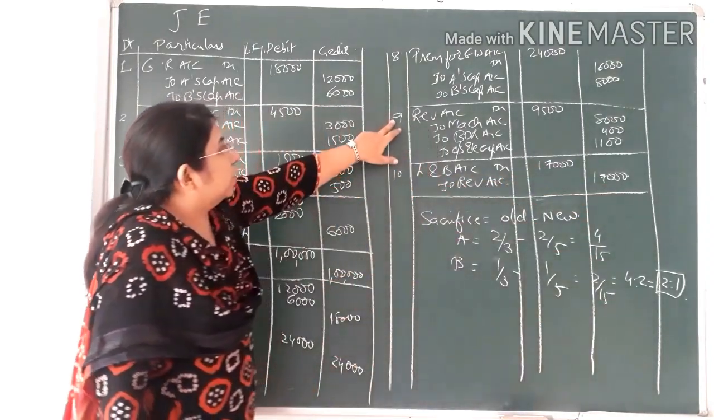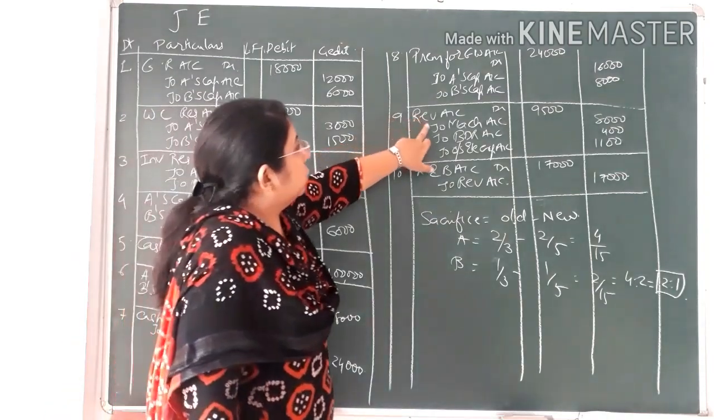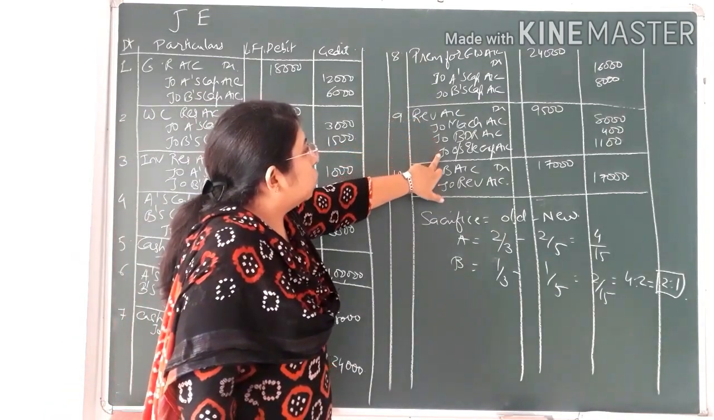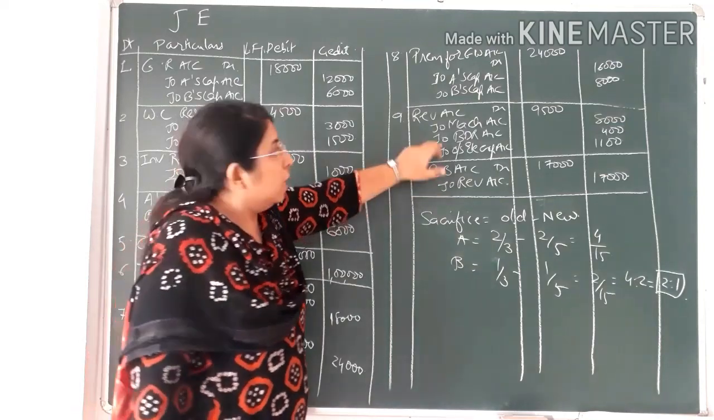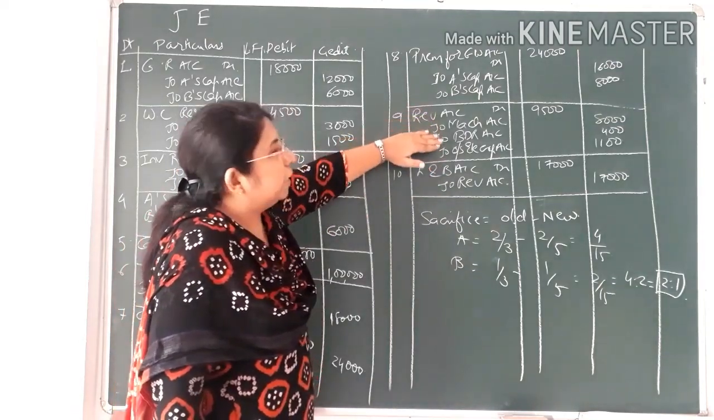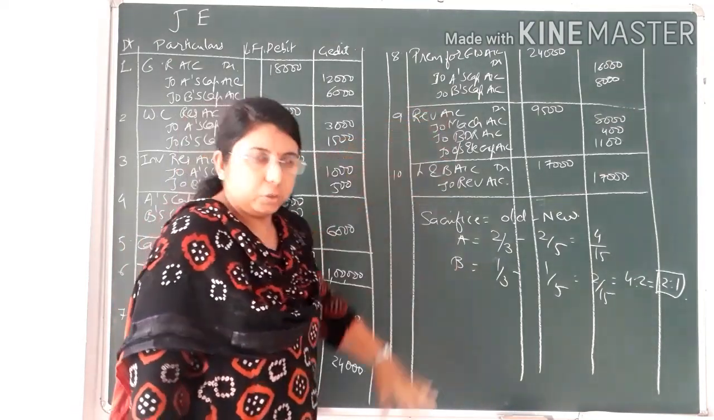Now the last entry that I have written over here is revaluation account debit to machinery, to bad debt reserve, to outstanding electricity expense. These three I have combined. You can write three separate entries for the three different adjustments.